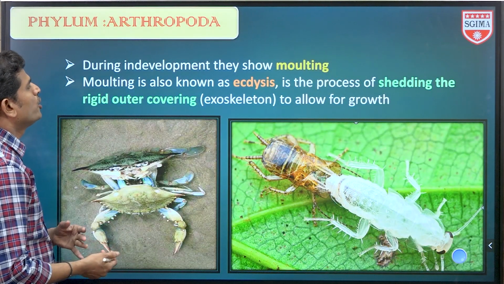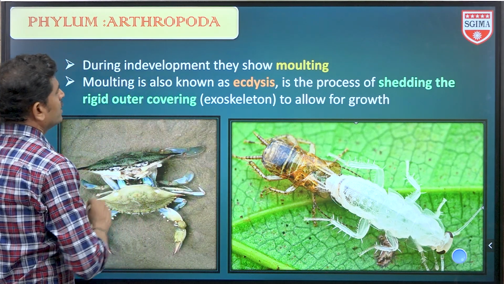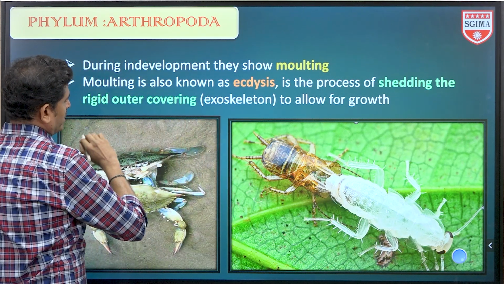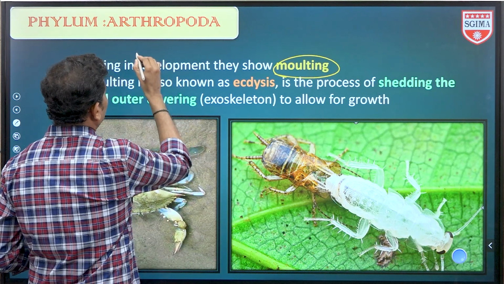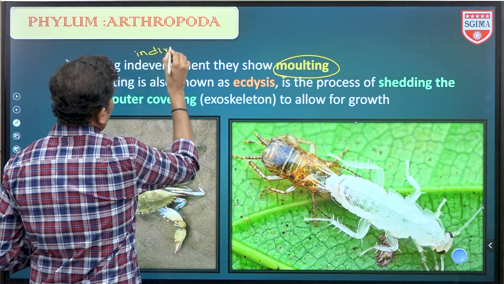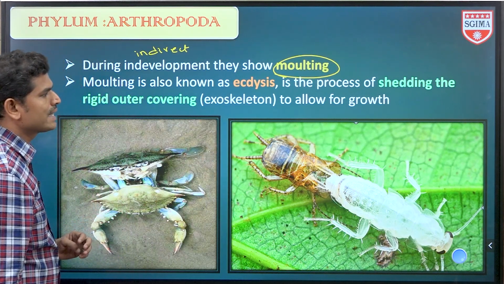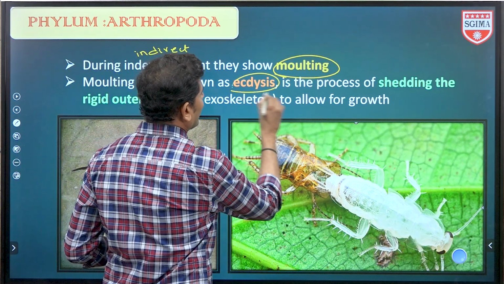Yes, next one, during development, they show molting. During the indirect development, they show molting. This point is not mentioned in NCERT. This molting is also known as ecdysis.